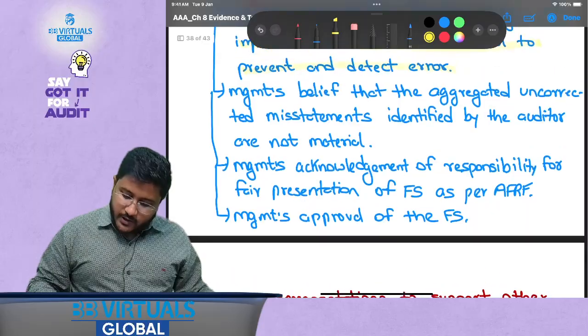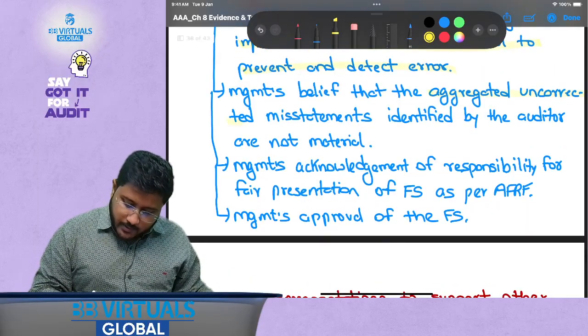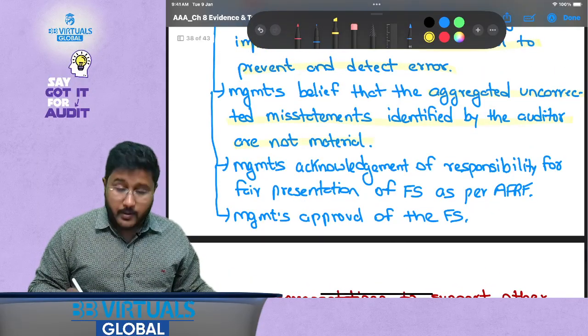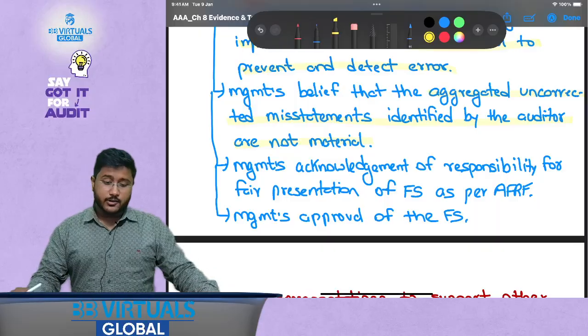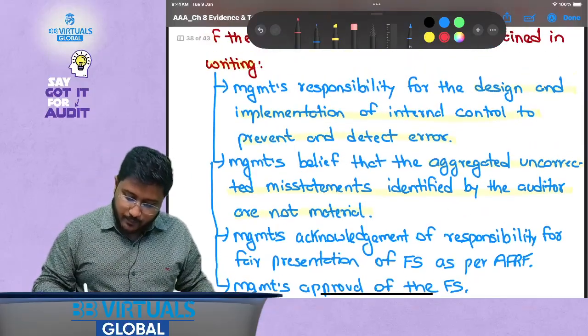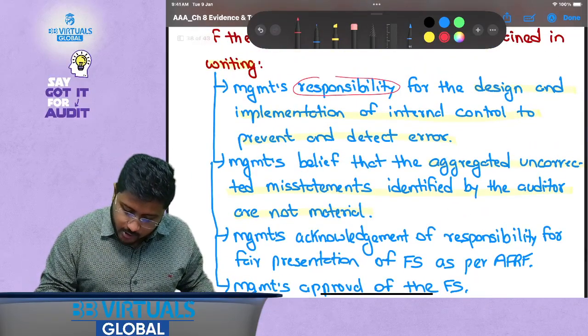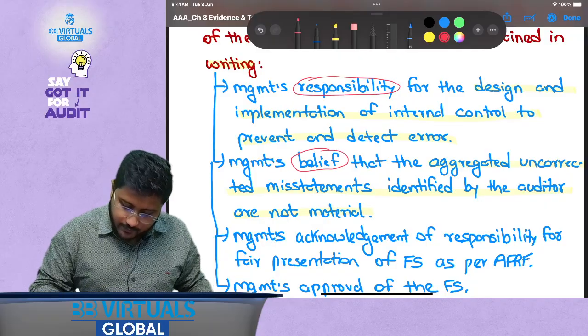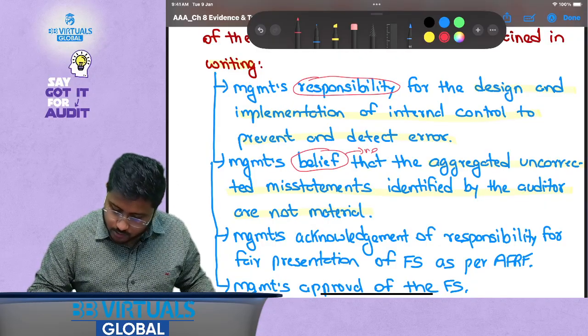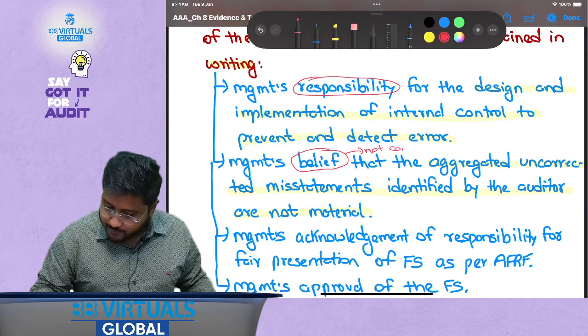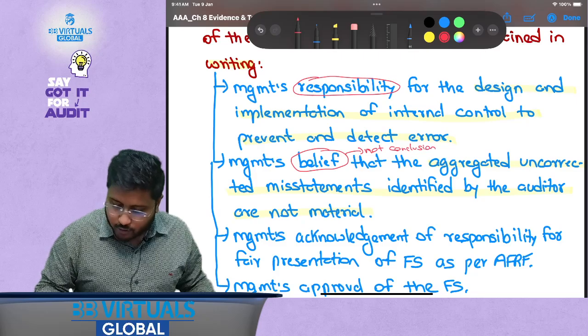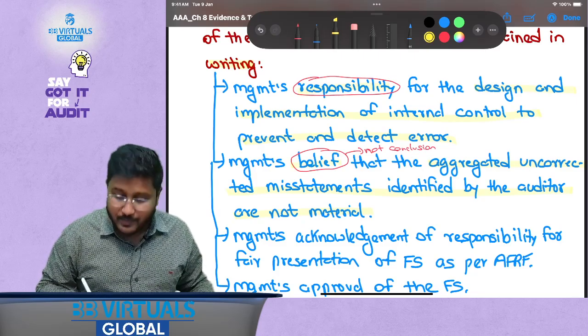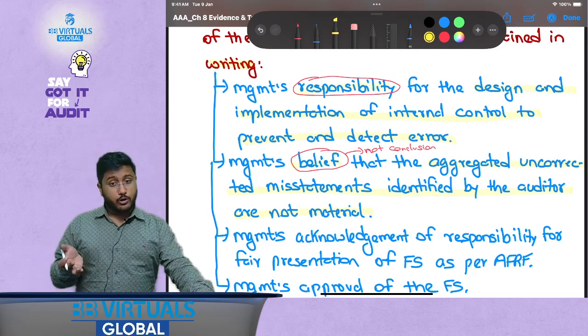Then management's belief that aggregated uncorrected misstatements identified by the auditor are not material. This is not management's conclusion, this is management's belief. The words are very important. This is talking about responsibility, but this is talking about belief, not conclusion. Management's belief, that is management wants to think like this, or management believes this. However, this might not be true as well.